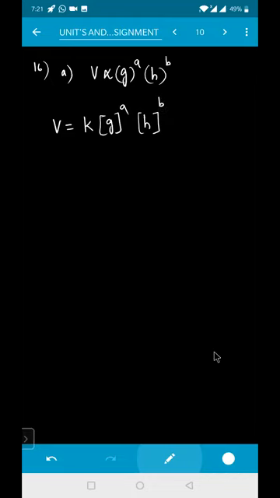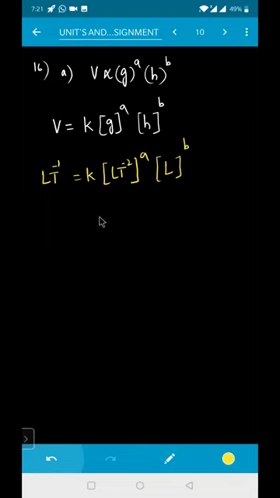Now, what are the dimensions of velocity, can you tell me? Dimension of velocity is L T to the power minus 1. Yes, sir. That will be equal to K, acceleration due to gravity, L T to the power minus 2, to the power of A. H is nothing but height. Height is nothing but length, length to the power of B. All the L terms you take on one side, so it is K, L to the power of A plus B. Can I write like this? Yes, sir. Then the next one is T to the power of minus 2A. So here it is L to the power of 1, T to the power of minus 1.